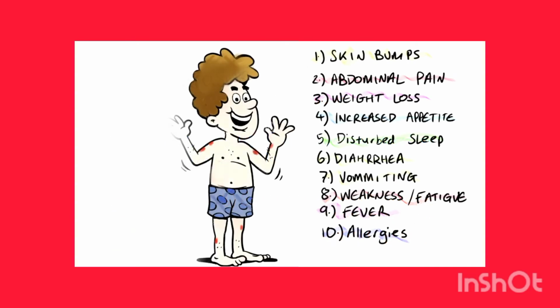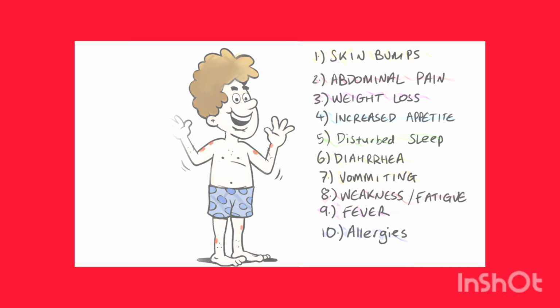Key symptoms which occur in humans when they are affected by parasites include skin bumps, abdominal pain, weight loss, increased appetite, disturbed sleep, diarrhea, vomiting, weakness and fatigue, fever and allergies. Sometimes parasitic infections can be without any symptoms, or the symptoms only appear after a certain period of time.